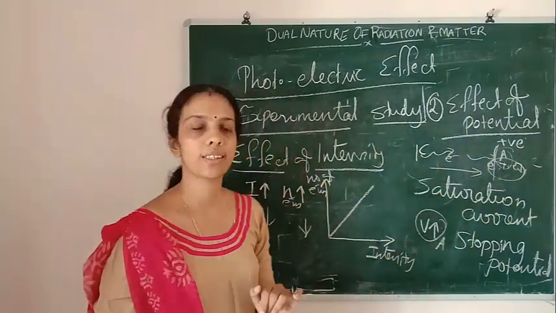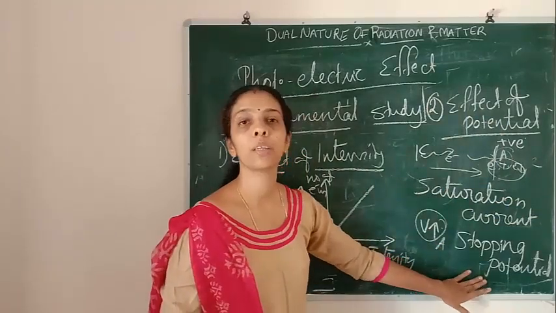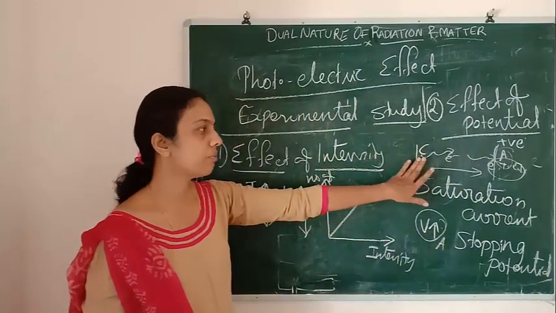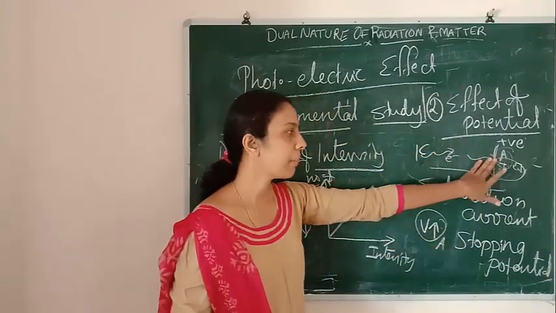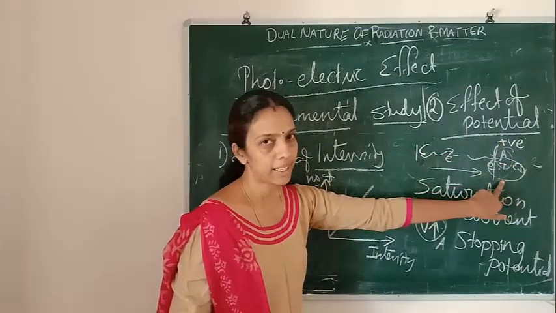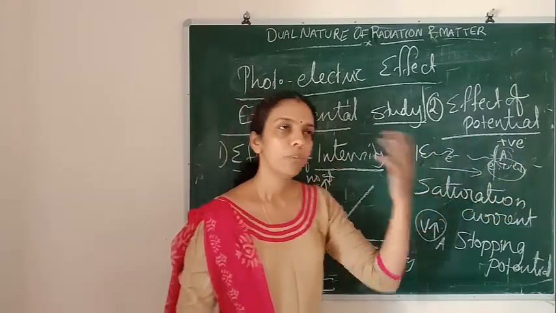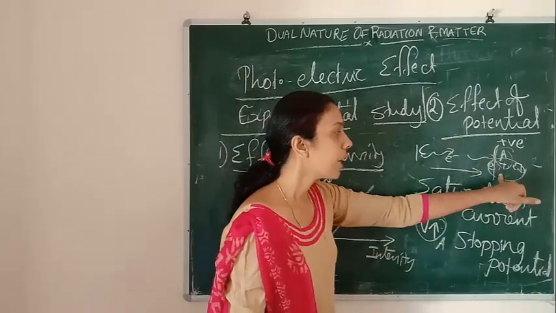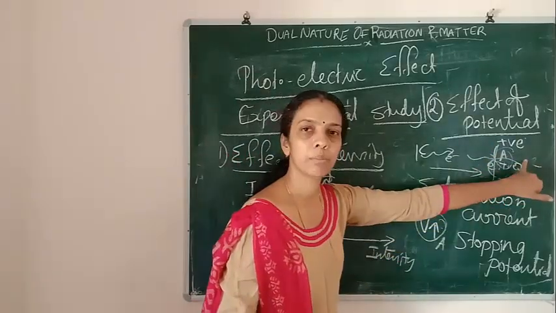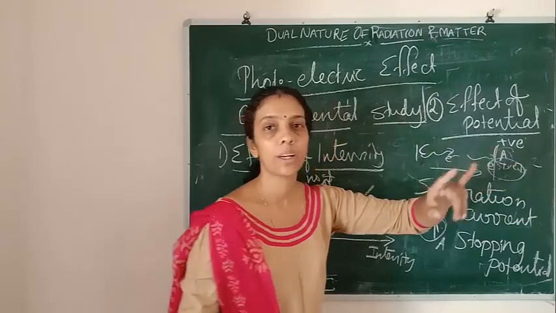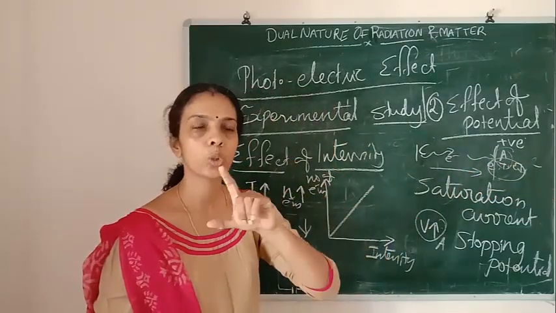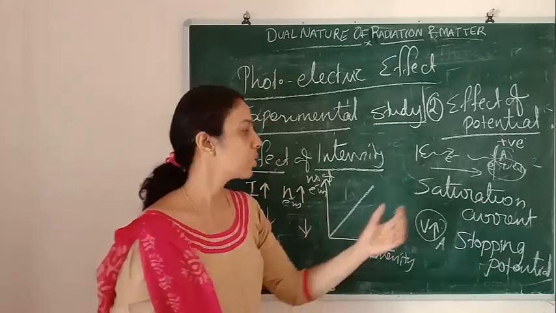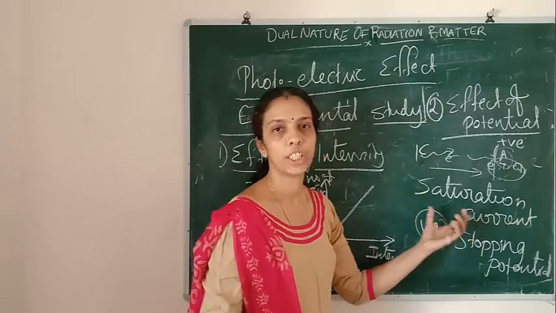That potential is called the stopping potential. If electrons are emitting from the emitter plate and reaching plate A, and we keep increasing the accelerating potential, plate A won't accept any more electrons. That current is called the saturation current.